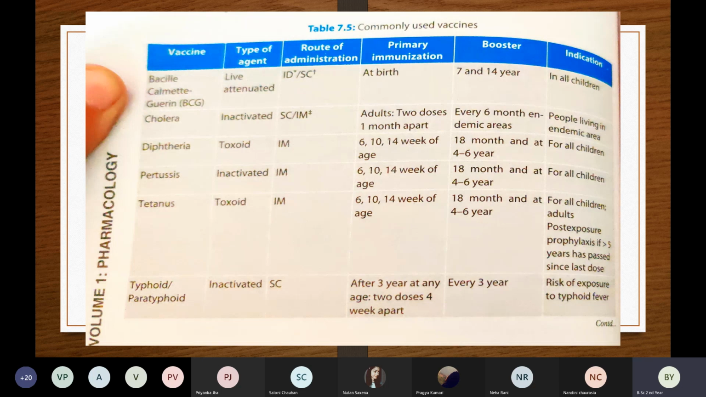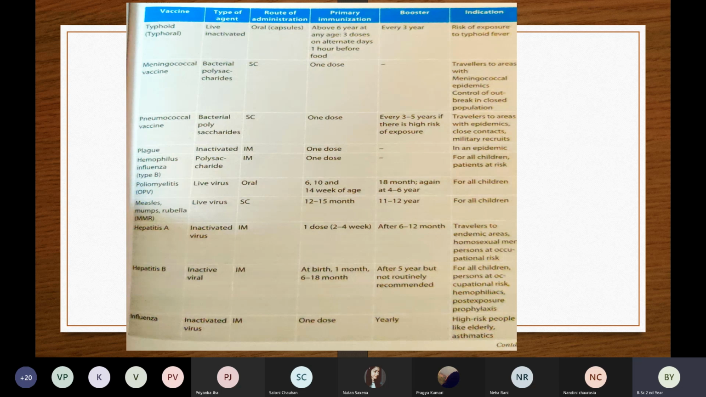Then primary immunization for typhoid: we give it after 3 years at any age, 2 doses, and the gap between the 2 doses is 4 weeks. And the booster dose is every 3 years. The indication is risk of exposure to typhoid fever. So in India, typhoid is very common. People who are at a high risk of getting typhoid should get the typhoid vaccine. Okay, so these are the commonly used vaccines. Then there are some more vaccines.